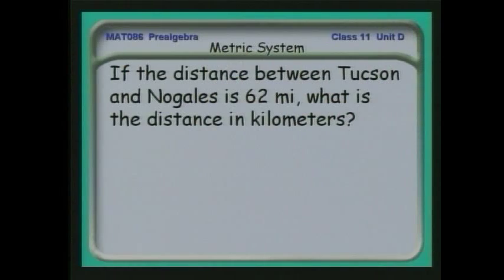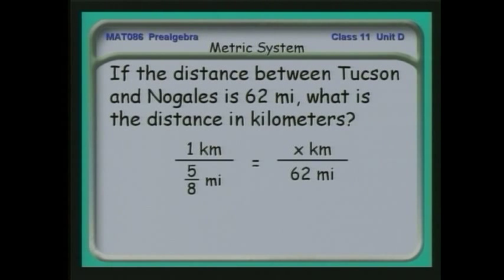Here we go again. If the distance between Tucson and Nogales is 62 miles, what's the distance in kilometers? First thing I'm going to start with is the definition between kilometers and miles. I know that if 1 kilometer is 5/8 of a mile, then x kilometers, which I don't know, is 62 miles.